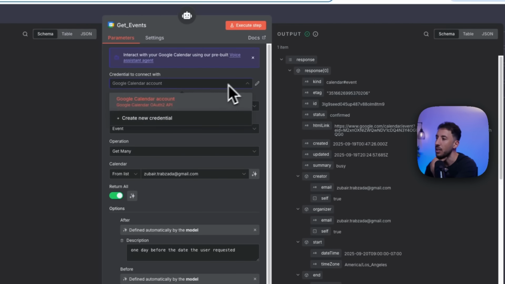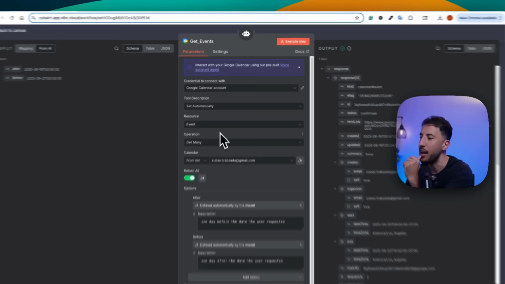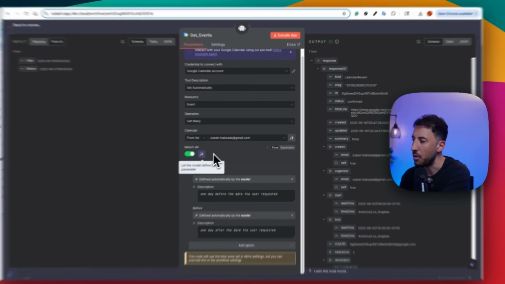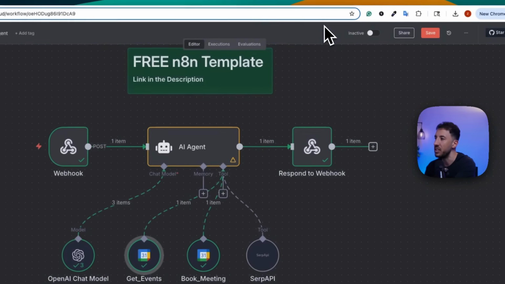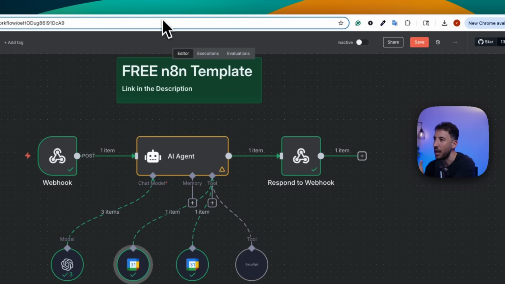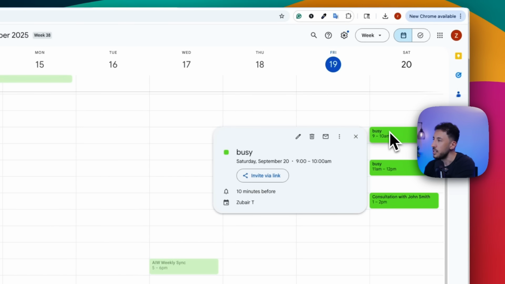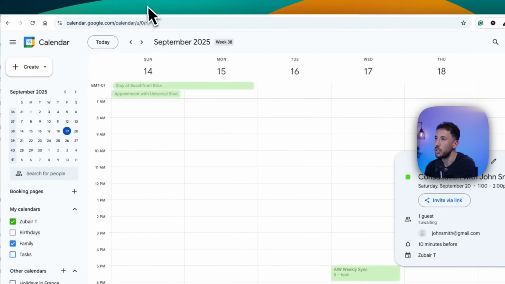So you're just going to add your Google Calendar. If you don't know how to do that, it's very simple. I've done multiple tutorials on that, but essentially you just grab that credential there, you set it up, and for the resource, we're keeping it as event. Make sure you're selecting your own calendar. And in the bottom, I've made it very simple. If you click on these little let the model define the parameter, it then automatically defines those parameters, and you're just putting a description for the before and after. So this is very, very simple. It just goes and checks your calendar. So if I go to my calendar here, there you go. As you can see, that's why I was saying that I was busy from 9 to 10 and 11 to 12, and the consultation with John was booked afterwards, right?